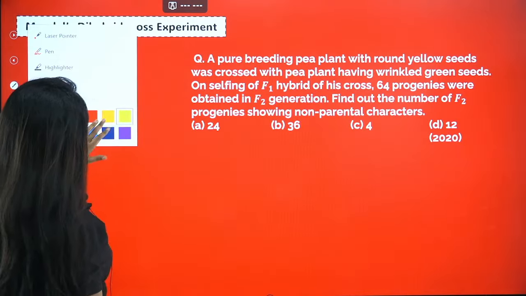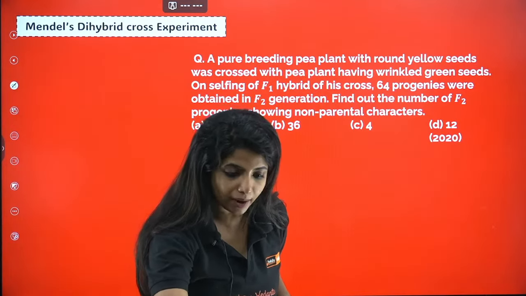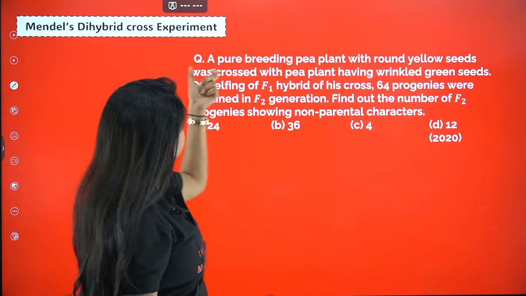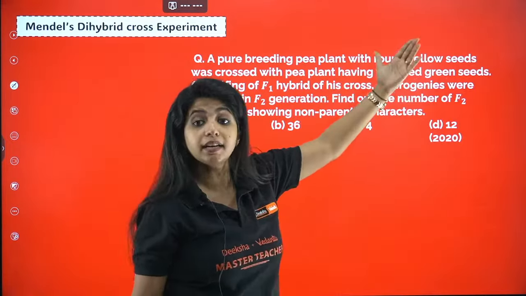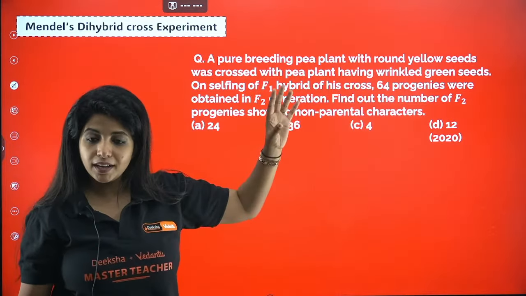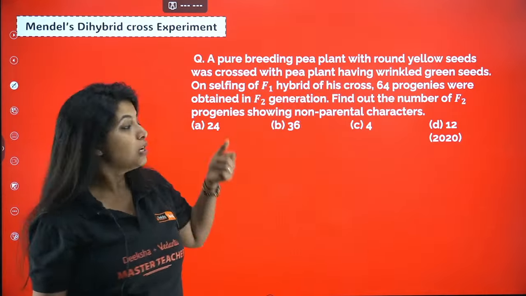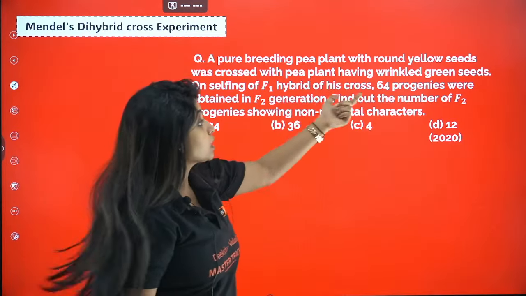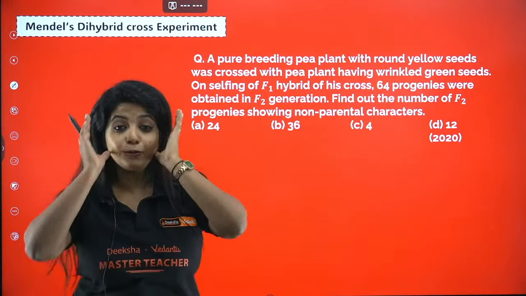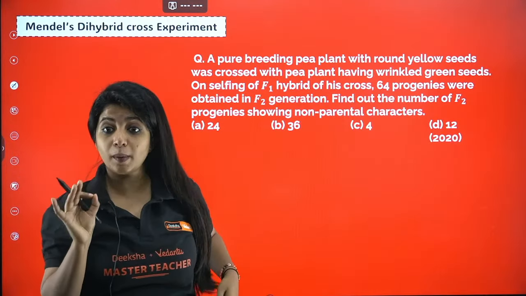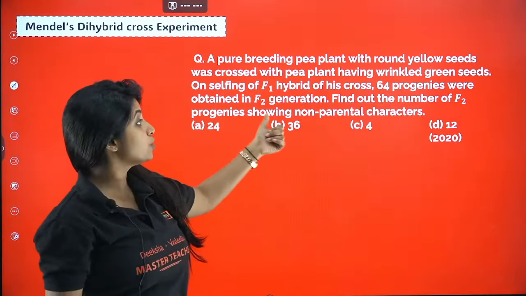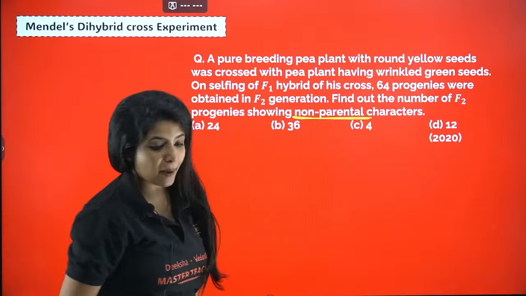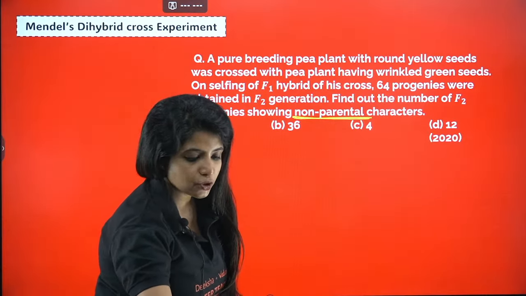Now there is one more question that I want to show you. Try to solve this question. This is also a little more advanced. This is again a KCET question. A pure breeding pea plant with round and yellow seed was crossed with a pea plant having wrinkled and green seed. On selfing of F1 hybrid, 64 progenies were obtained in the F2 generation. Find out the number of F2 progenies showing non-parental character. Out of 64, how many of them show the non-parental character?